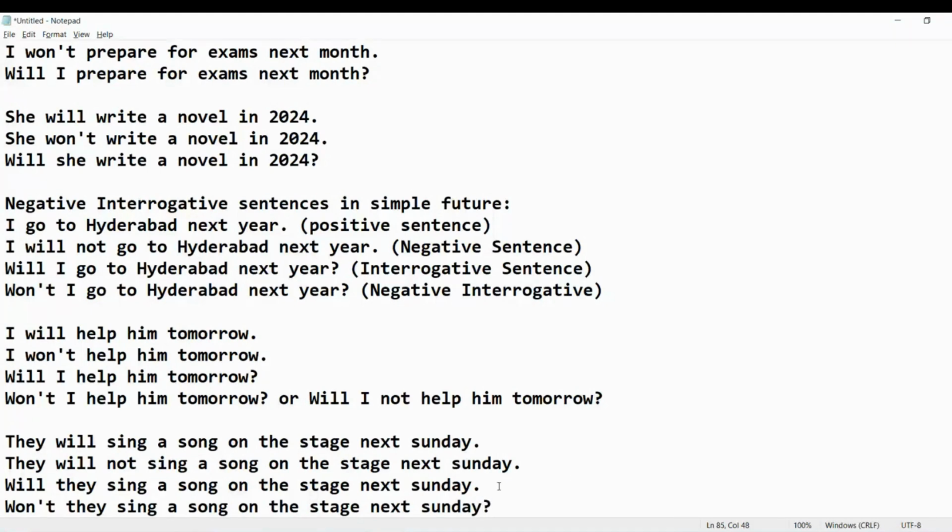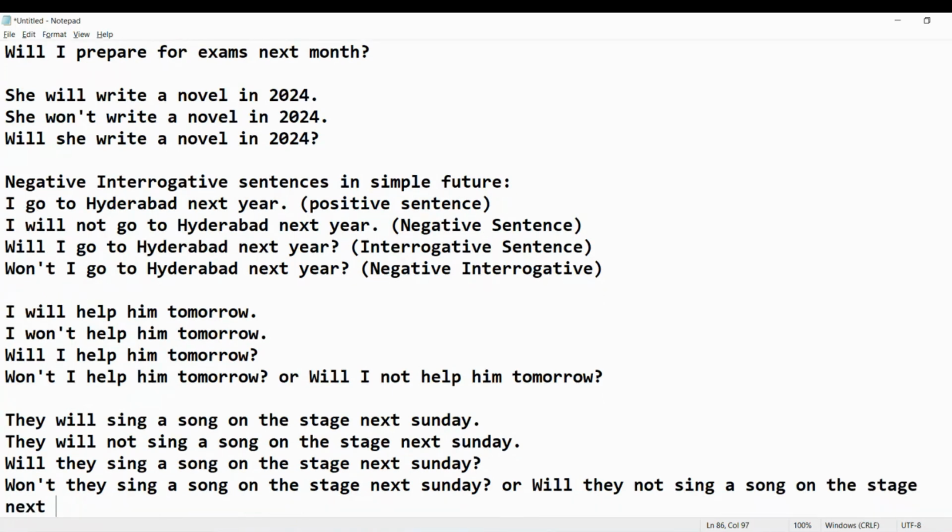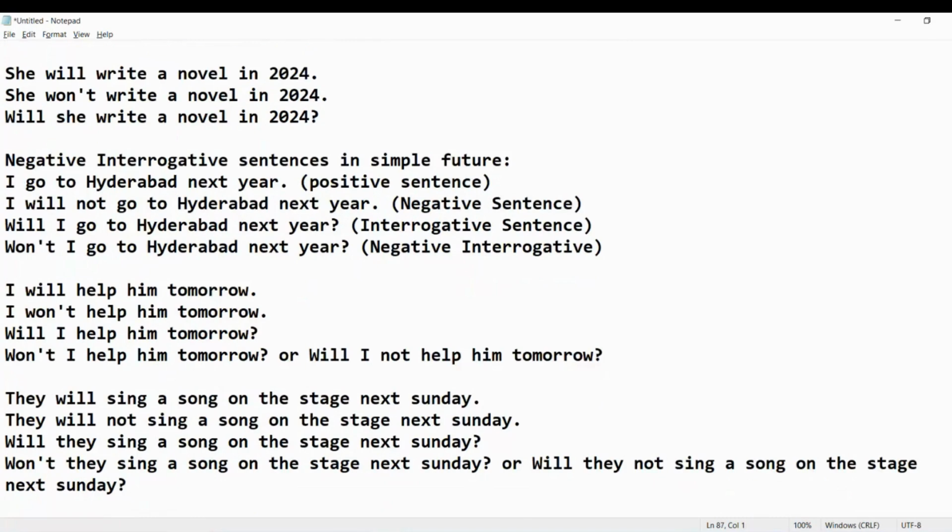This is negative interrogative. Okay, we can also write like this. ఎలా రాయొచ్చు? Will they not sing a song on the stage next Sunday? This can also be written.